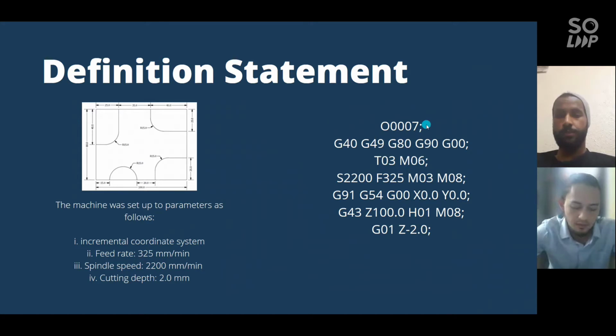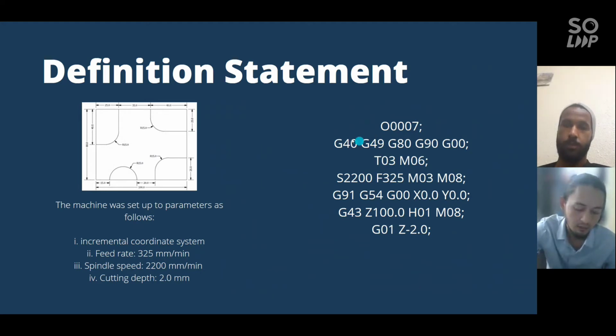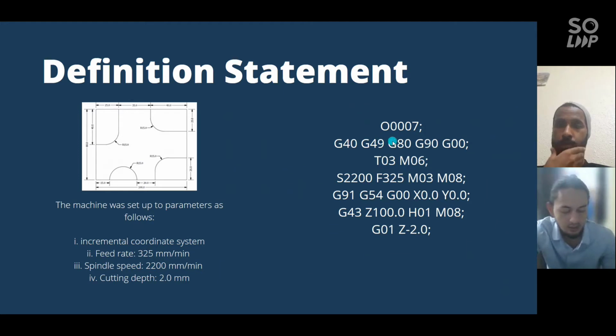We have the first line, the program number, and then we put the semicolon and go into the second line. We have the safety condition, which is G40 for radius compensation cancel, fixed cycle cancel, incremental value command and rapid linear interpolation.